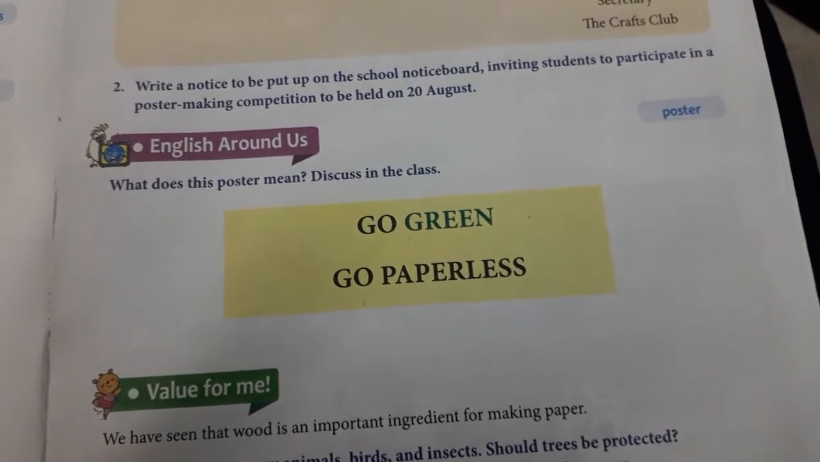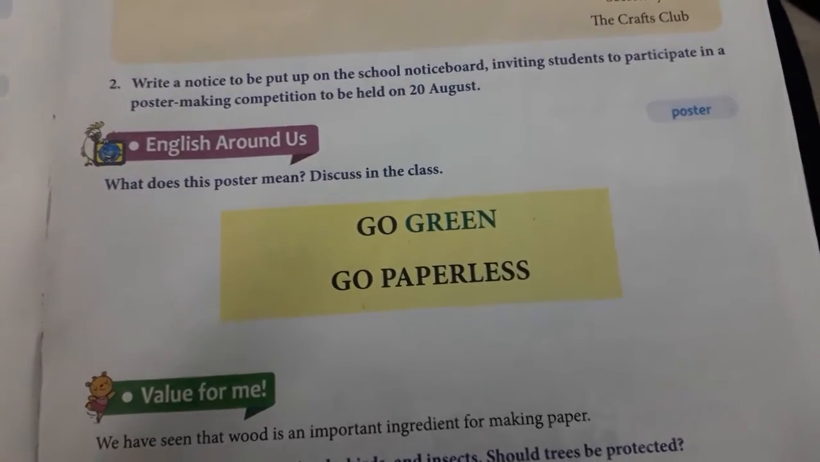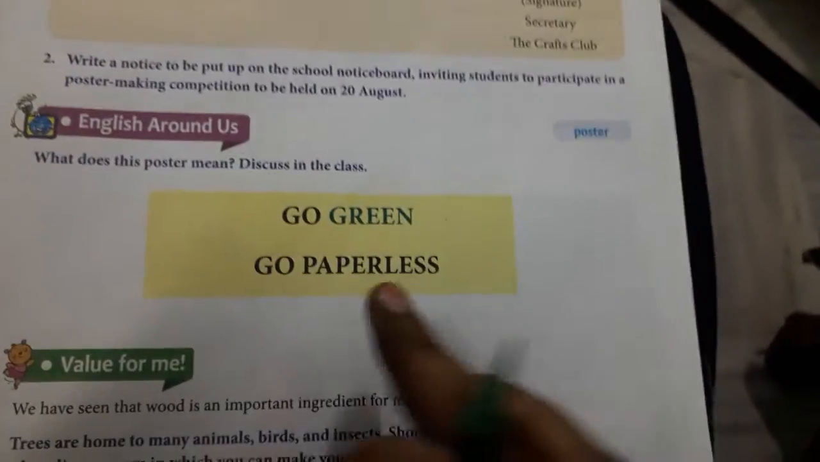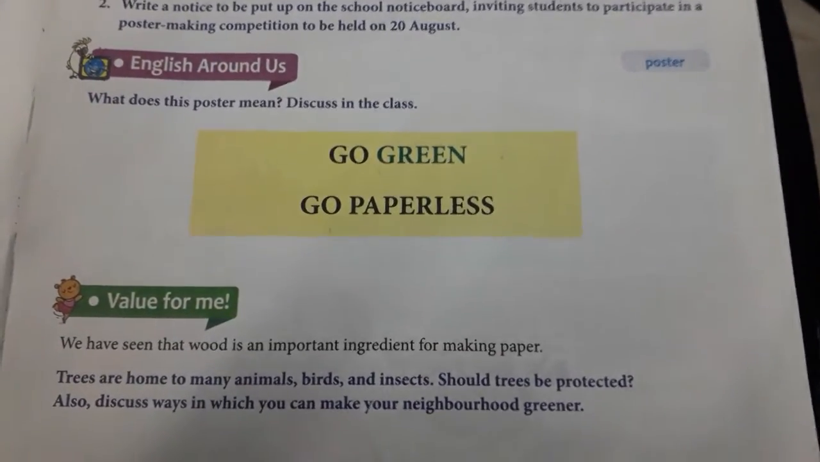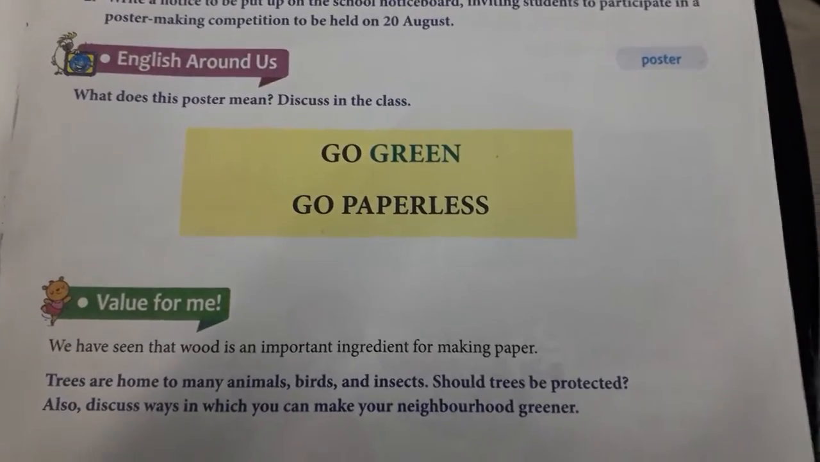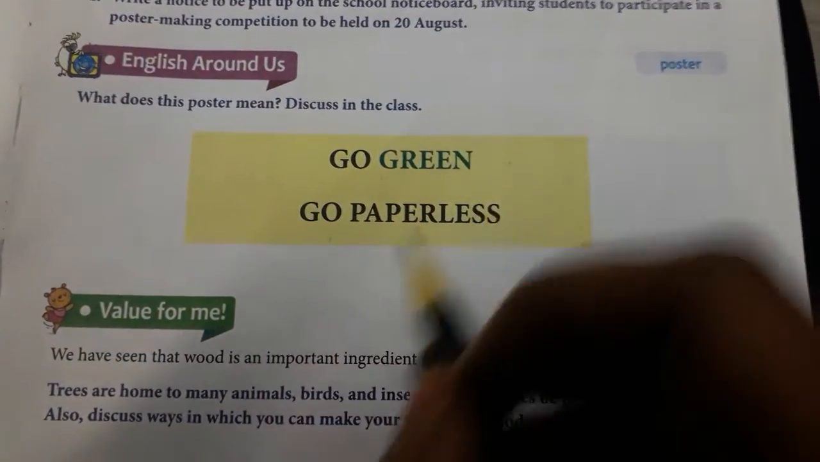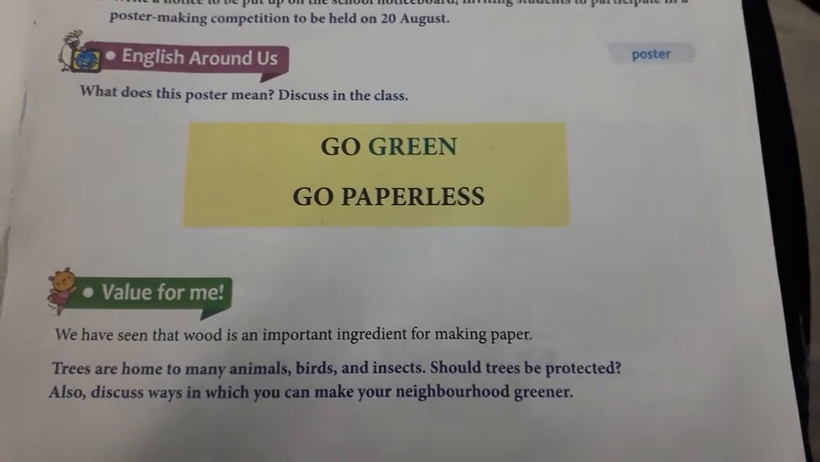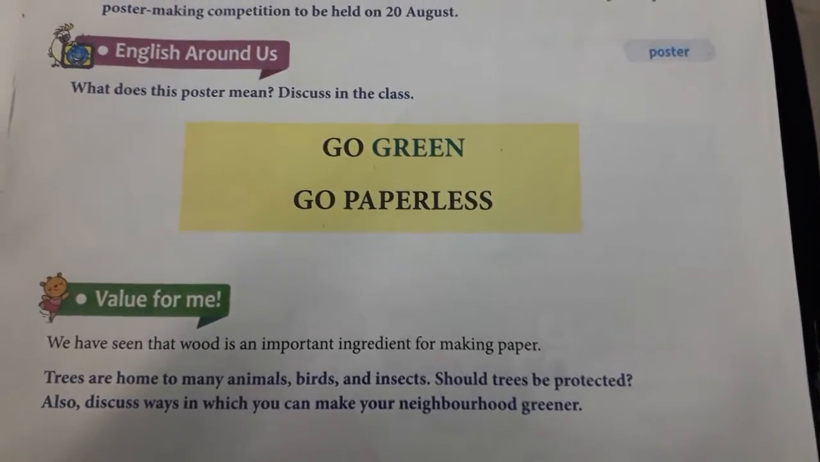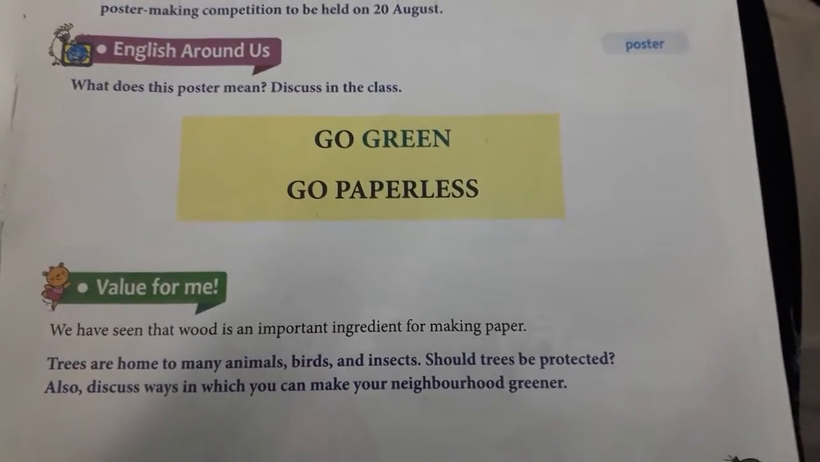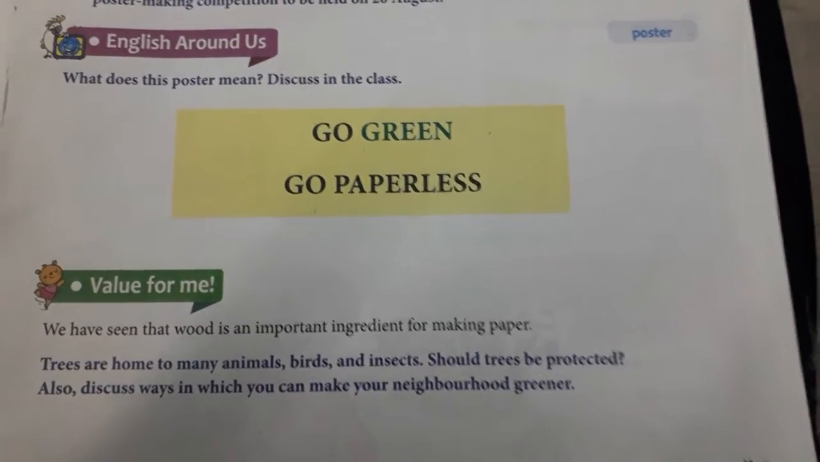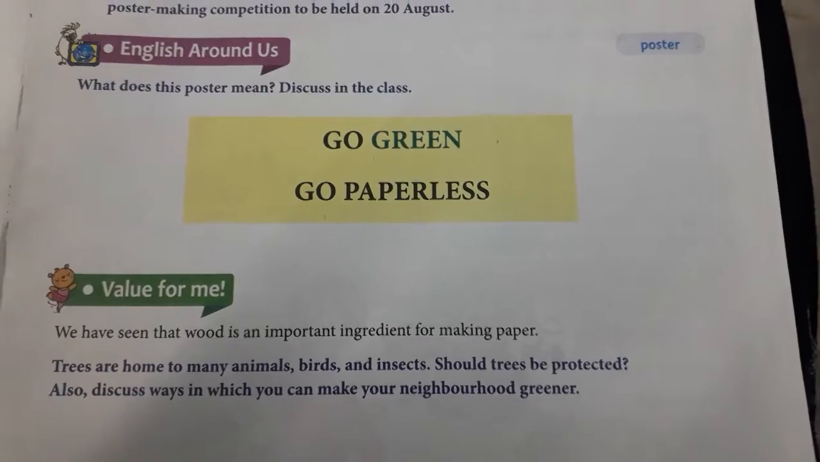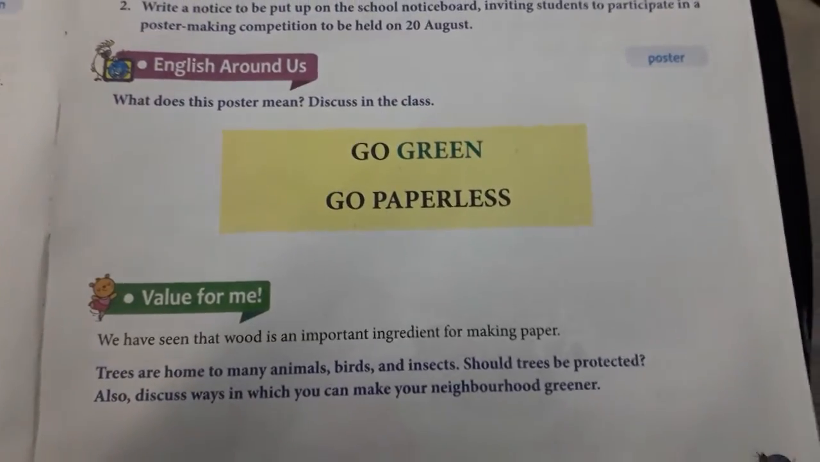Go green, go paperless. What does this poster mean? Discuss in the class. Go green, go paperless. Why? Because we are using so many trees. We are cutting down so many trees for making paper. So they are saying go green, go paperless. If you reduce the use of paper, then we can control the cutting down of trees. The usage of paper is proportional to the cutting down of trees. Okay, so don't waste paper.